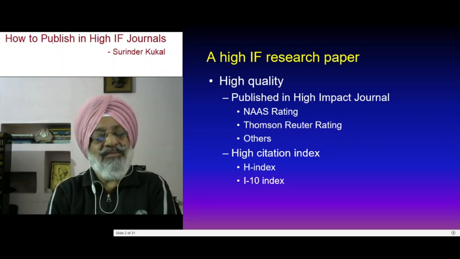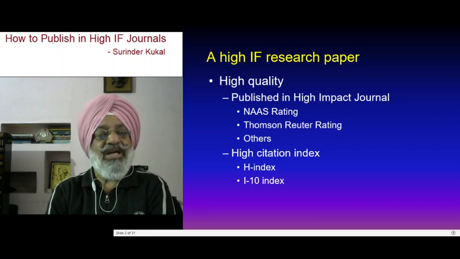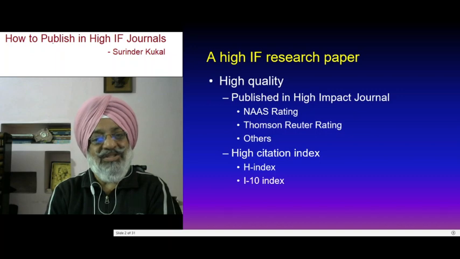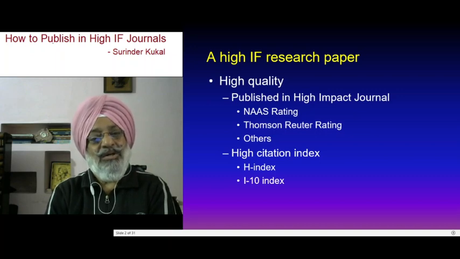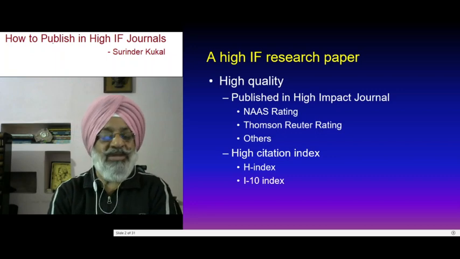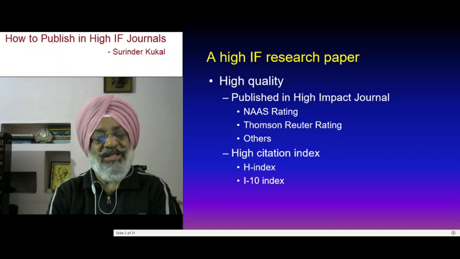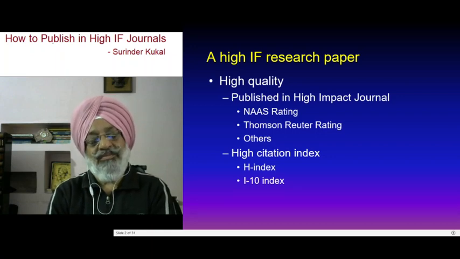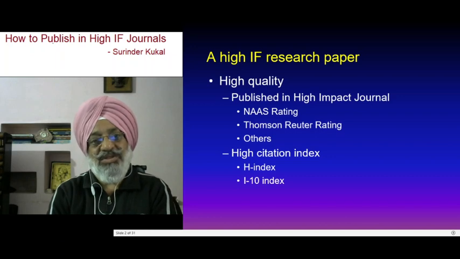Based on this impact factor in India, the National Academy of Agriculture Sciences has rated the journals. They rate the journals on the basis of their impact factor, and all those publications having an NAS rating of more than 6 are considered to be published in high impact factor journals.